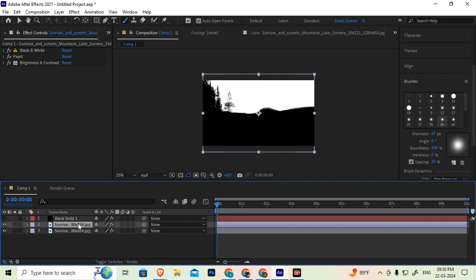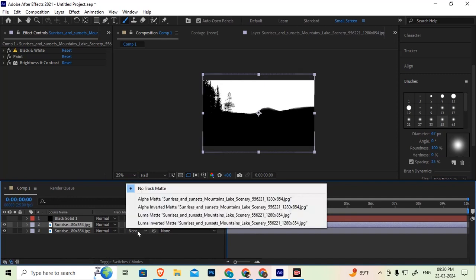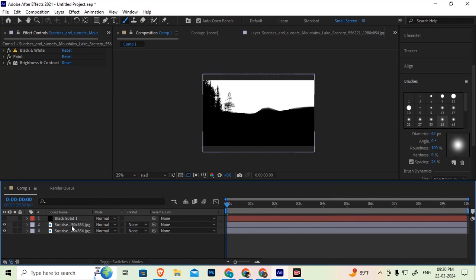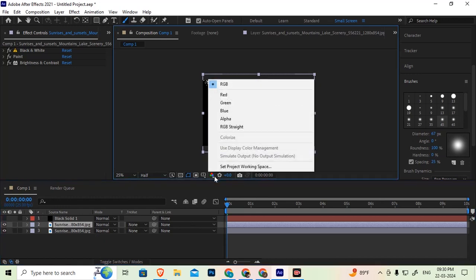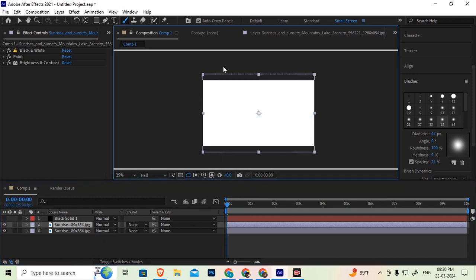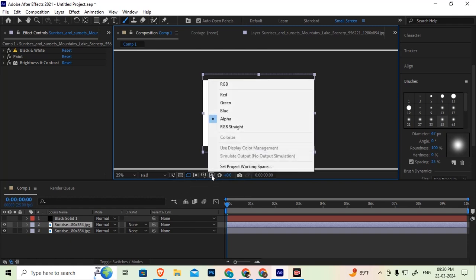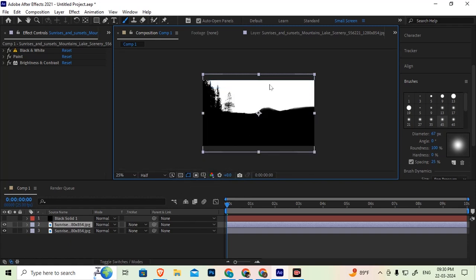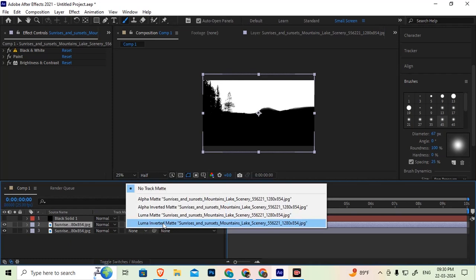So go to the track mat at this location. See, it is having only white and black, not the alpha channel. It is not having any alpha channel. Overall it is full of white. So by using this RGB color black and white with the help of Luma inverted matte.